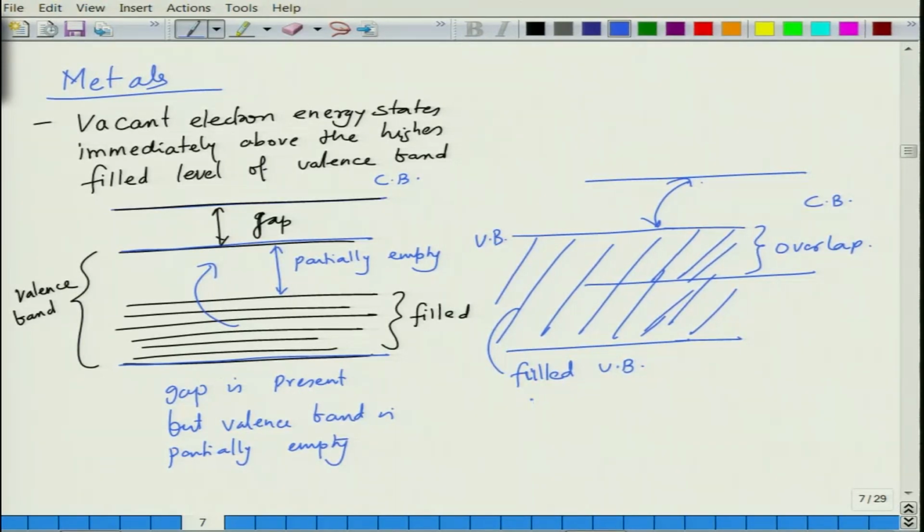Here the valence band is filled, but it overlaps with the conduction band. So, this is what happens in this case.